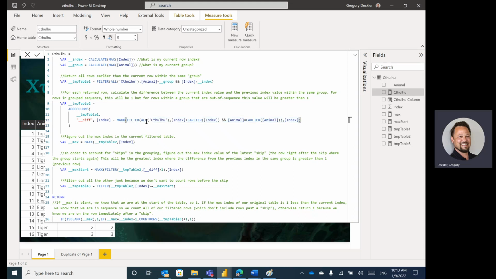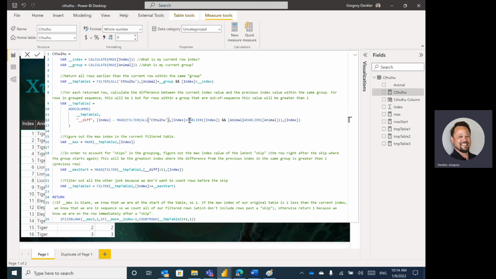You can see I'm using EARLIER here, which of course there will be advocates that say you should use VAR and RETURN, etc. I have a whole blog article in defense of EARLIER, but essentially, it's kind of weird to see it in a measure, right? But we're in an add column, so we have row context that we can use EARLIER. EARLIER simply means current row, essentially.